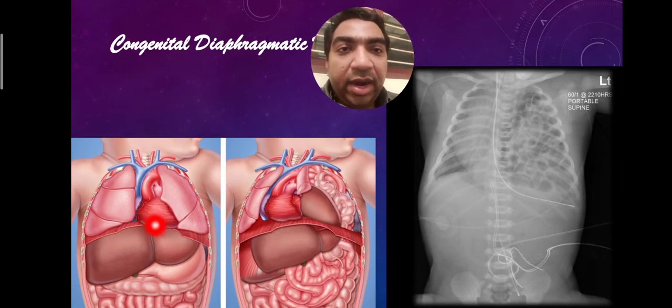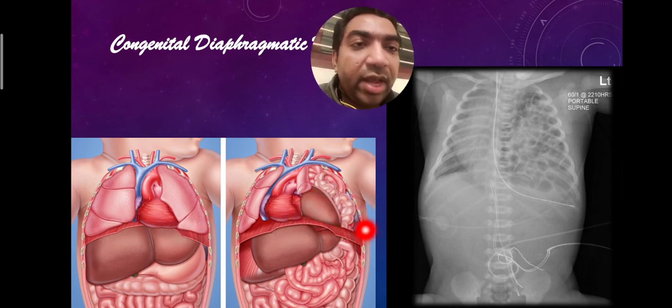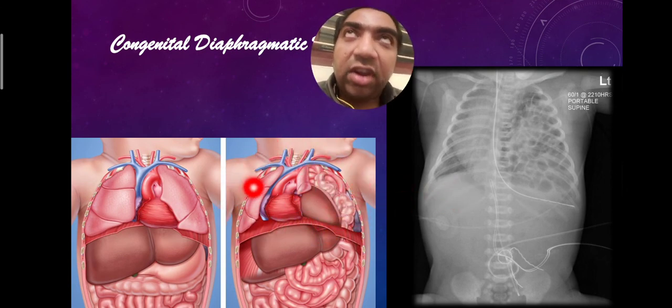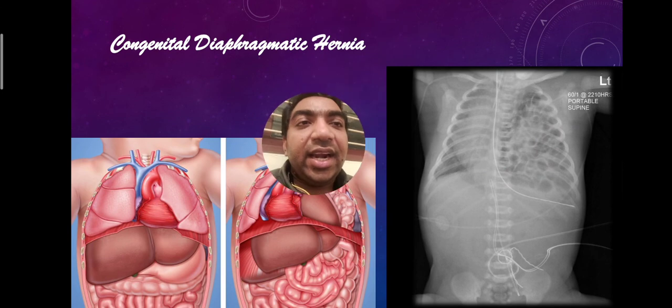Next is congenital diaphragmatic hernia. This is a normal diaphragm here. When there is a diaphragmatic defect, in diaphragmatic hernia there will be a hole in the diaphragm. The diaphragm will not be fully developed. There will be a diaphragmatic defect. The bowel is inside the chest. So the child will be in respiratory distress or will be on a ventilator, and you can see the bowel loops in the chest in congenital diaphragmatic hernia.